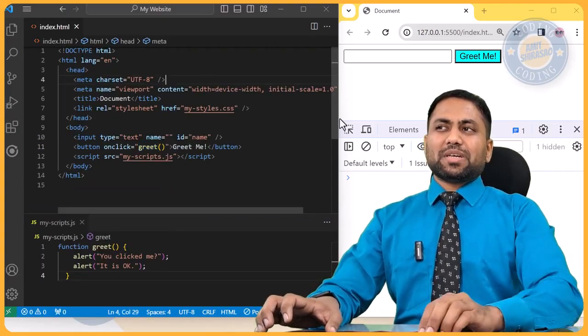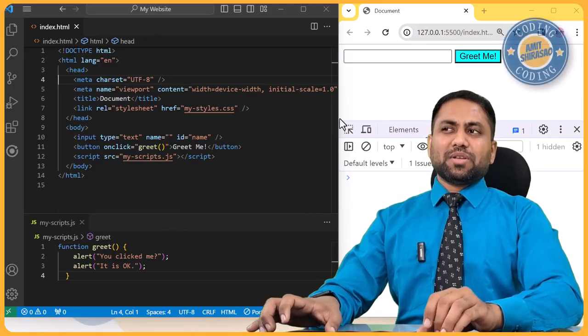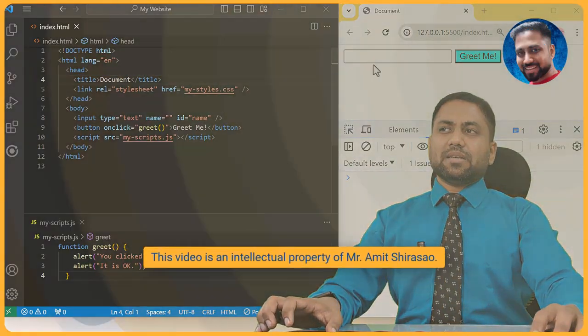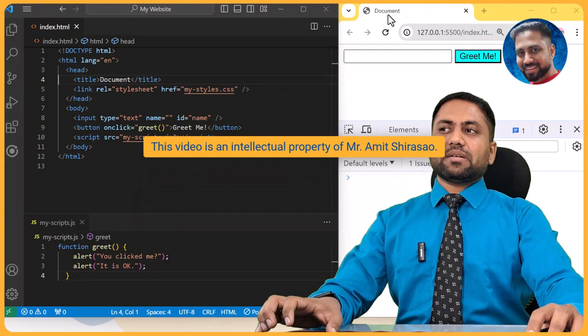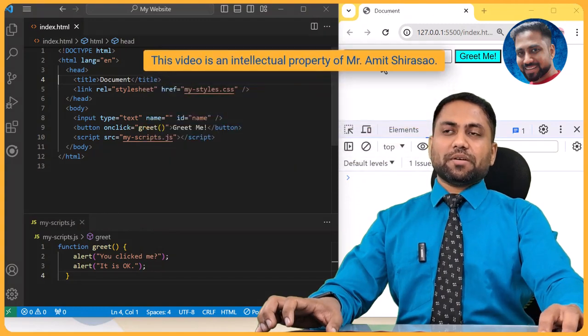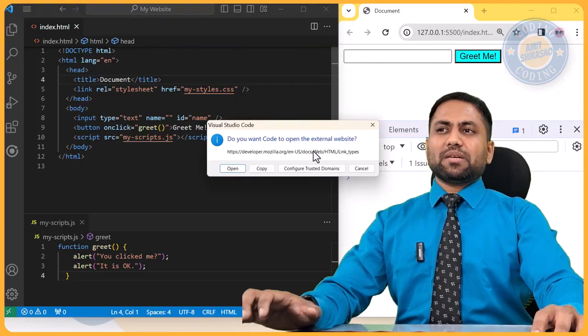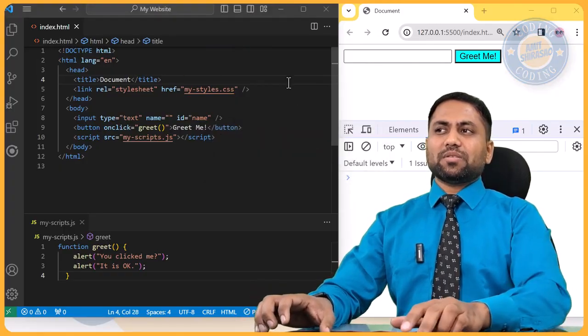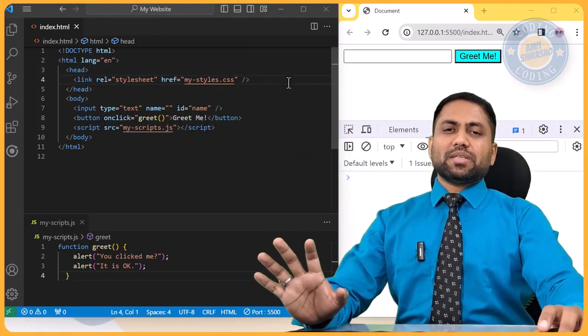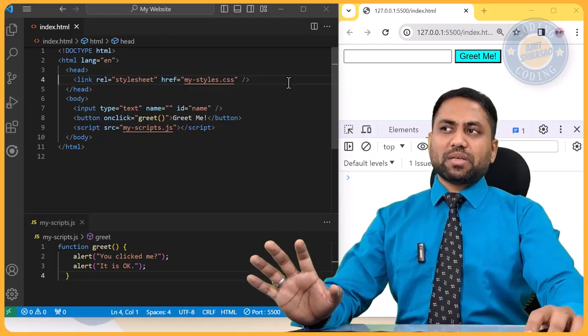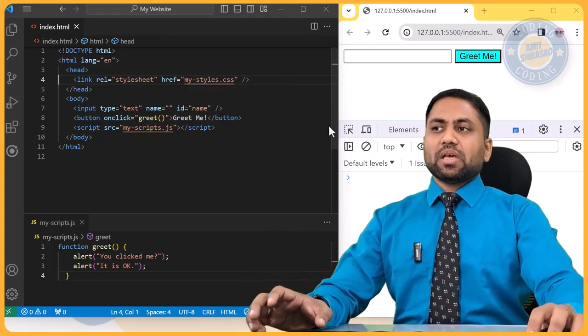These meta tags also are not required in our case, so I am simplifying it a bit. This title goes over here, whatever is written in the body goes over here. So even title I don't require. I want to make this as simple as possible, so that it doesn't confuse you. Okay, this is as simple as we can go.